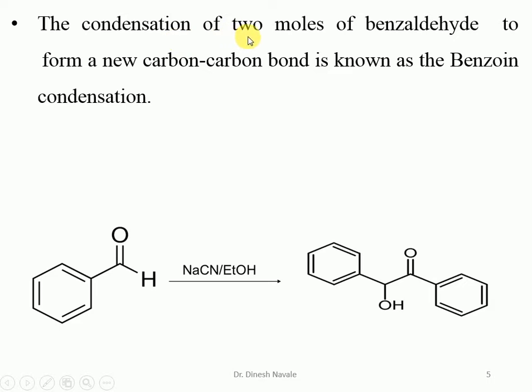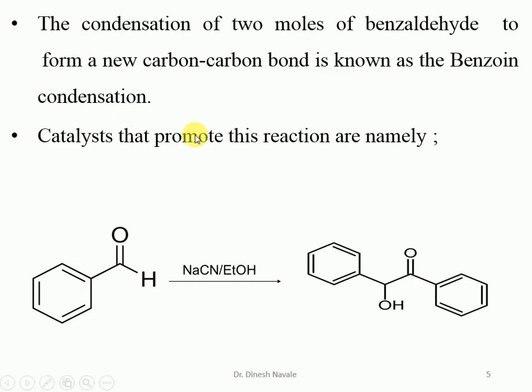Now if you are going to see benzoin condensation in detail, it is the condensation of two molecules of benzaldehyde to form a new carbon-carbon bond. That means for benzoin condensation, the basic requirement of the starting material is benzaldehyde or an aldehyde which does not contain an alpha hydrogen atom, like an aromatic aldehyde.